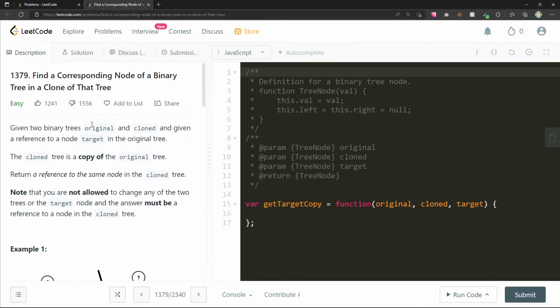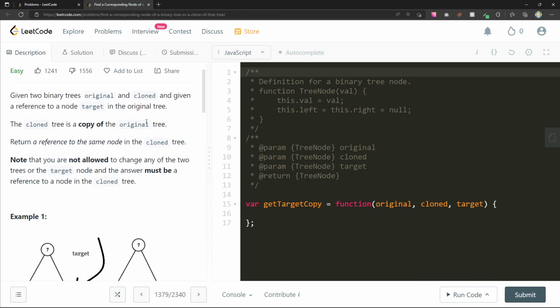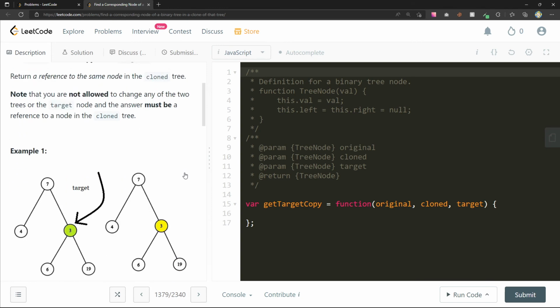All right, let's get to this next one. Find a corresponding node of a binary tree in a clone of that tree. We have original, cloned, and target. These are all tree nodes. I think we just have to find the target and then return the reference of it in cloned.